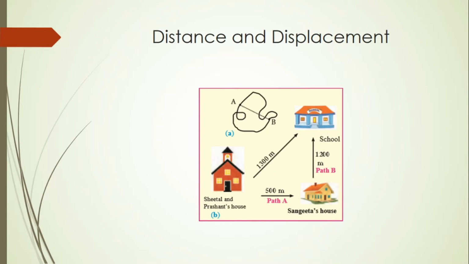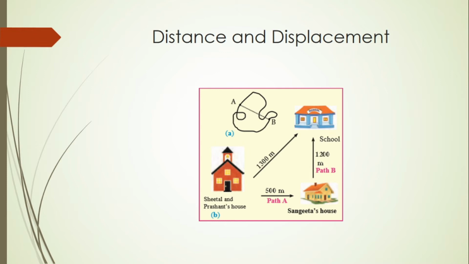Now we will see the next topic, that is displacement and distance. The picture given in the textbook: Sheetal and Prashant's house is 1300 meters from the school. One day Sheetal went to Sangeeta's house, and then from Sangeeta's house both of them went to school. So Sheetal has travelled a distance of 500 meters to Sangeeta's house, and then to school it is 1200 meters. So the total distance covered by Sheetal will be 1700 meters.